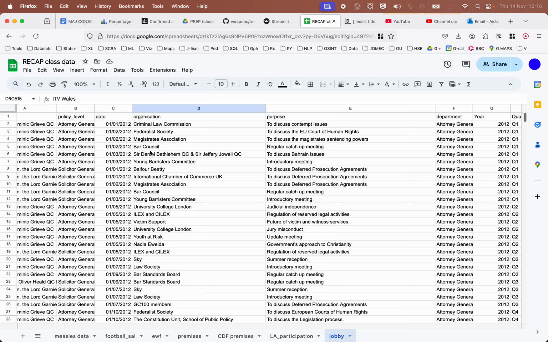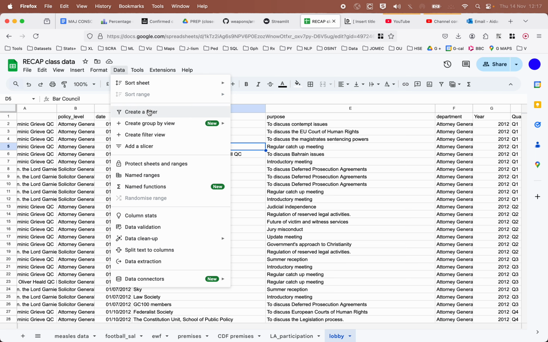Okay, so this is pretty huge. We want the organisations, and we want how many times they met the Secretary of State. So we could just filter. We could go to data, create a filter.